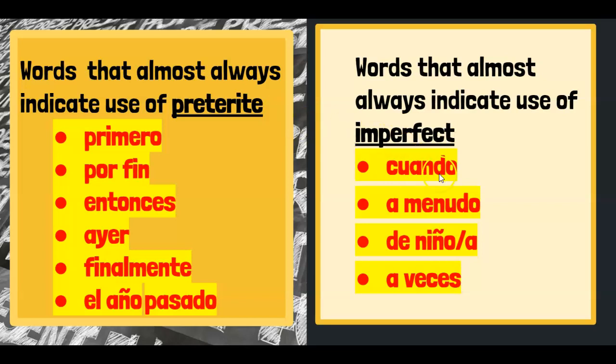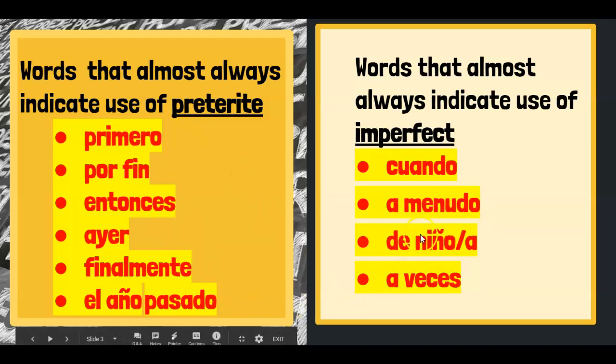In contrast here, we have words that almost always indicate use of imperfect. Cuando. Now, cuando is tricky because it can sometimes also mean the preterite, so I would kind of put this in between here. Depending on the context, it can also mean preterite, so I would put a little asterisk by there. But a menudo, de niño, a veces, these three indicate a frequency or an action of habitual nature that occurred in the past. So these are little tricks.